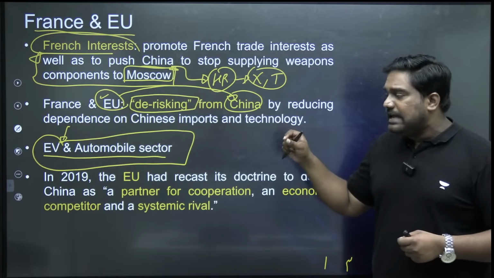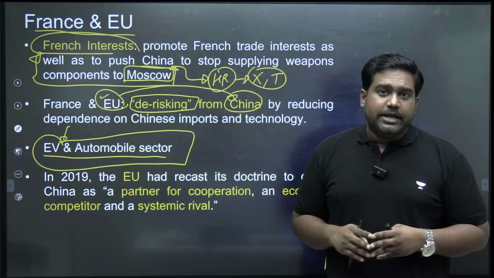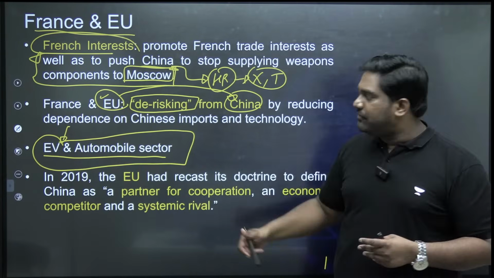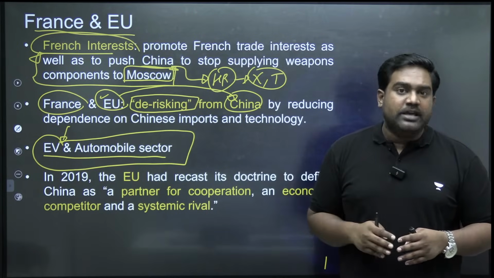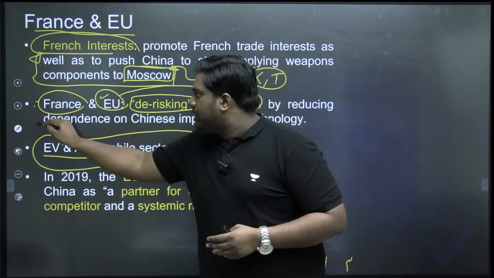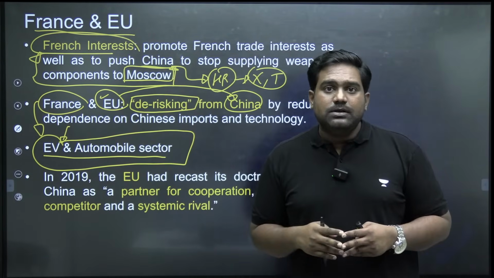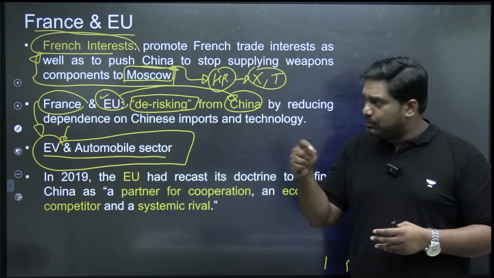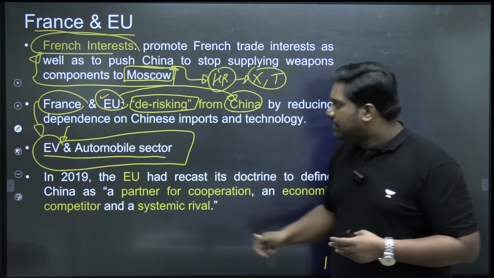So this is a very delicate situation, and that is the reason why China wants to correct that image. It wants to get closer to countries like France, which are a little more independent compared to the other EU members. Right? France follows the principle of strategic autonomy, looks after its own interests first before thinking about Western interests. So China wants to exploit that. It wants to pull France as far away from the EU and US as possible.